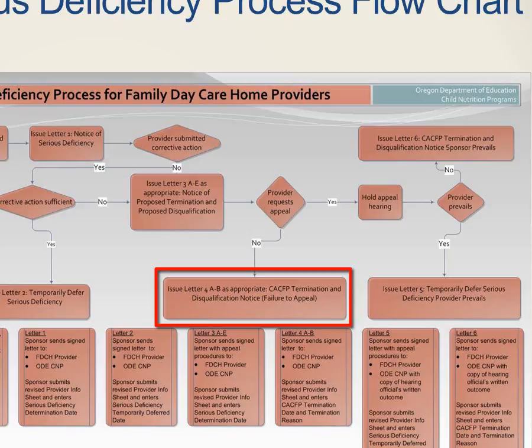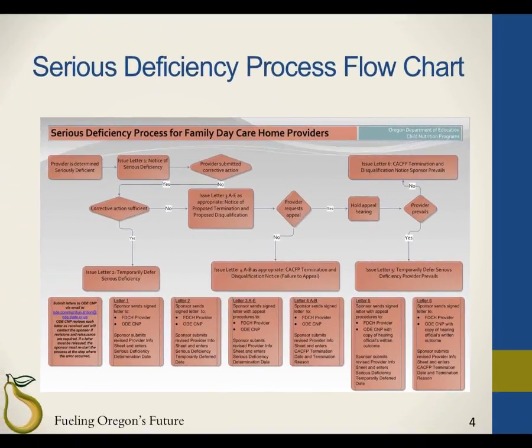Like Letter 3, there are different letters for Letter 4. Issue Letter 4A if the provider did not request an appeal by the appeal deadline and documentation is available that Letter 3 was received by the provider. Issue Letter 4B if the provider did not request an appeal and documentation is not available that Letter 3 was received by the provider. If the notice is undeliverable, USDA considers the letter to be received by the provider 5 days after being sent to the addressee's last known mailing address, fax number, or email address.